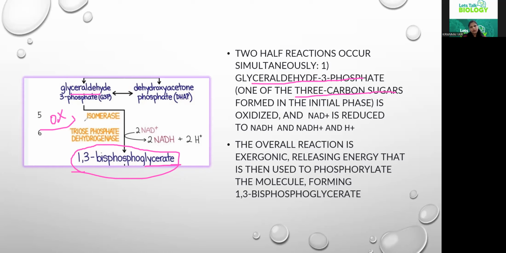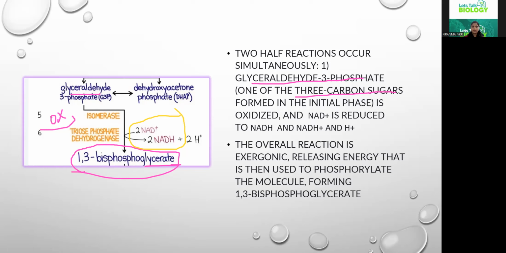And here one more concept we need to remember is the NAD plus, that means a redox reaction. NAD plus is getting reduced to NADH, or we can say NADH plus H plus. An oxidation process is taking place, and in the presence of an enzyme, triose phosphate dehydrogenase, this entire reaction takes place. So our fifth step and sixth step are a continuation of that.